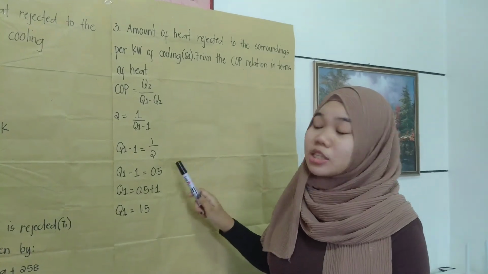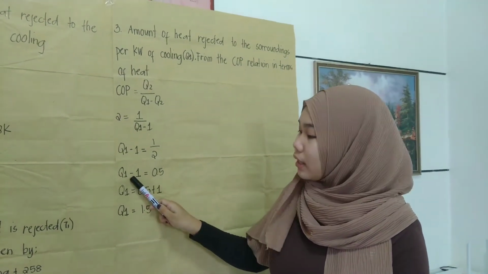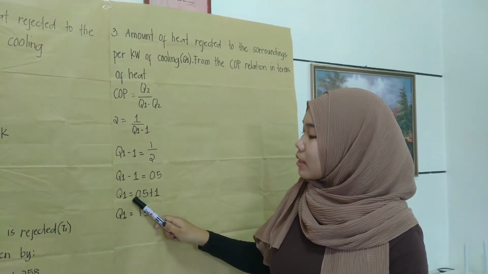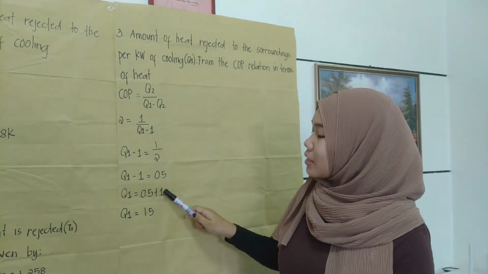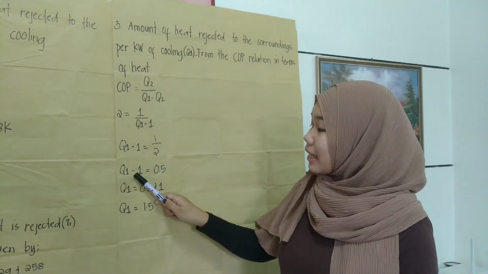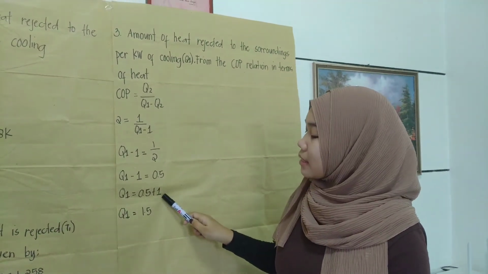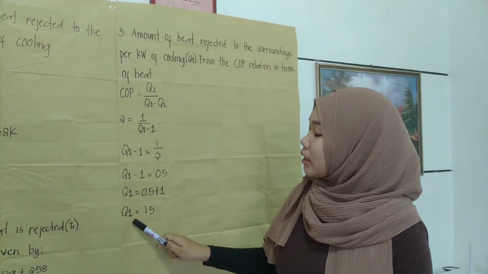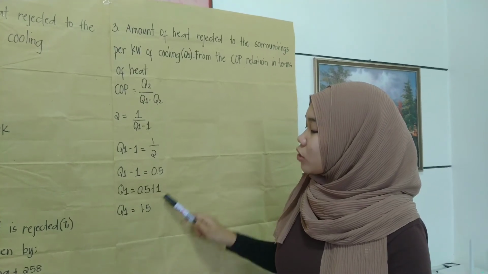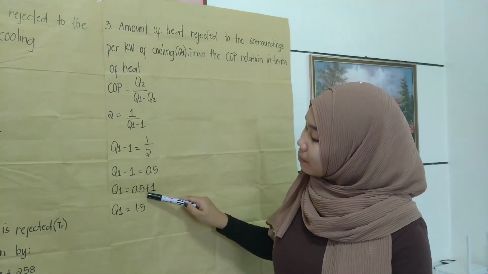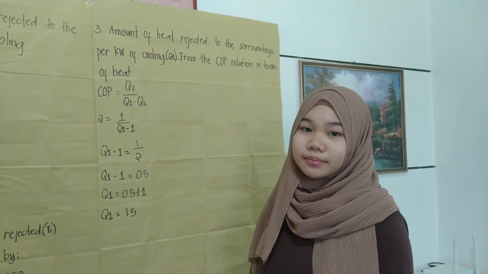And we are going to transpose the negative 1 again. So Q1 equals 0.5 plus 1. Since it is negative, if we transpose it to the right, it will become positive. So Q1 is equal to 1.5, which is the result of 0.5 plus 1.